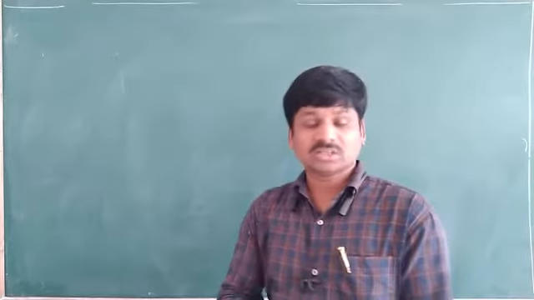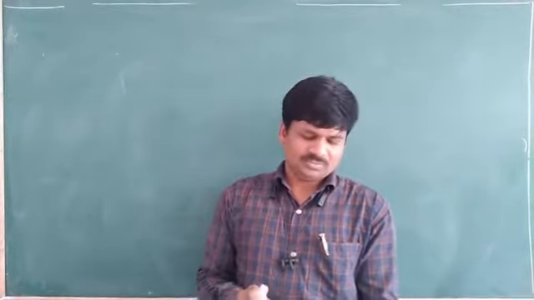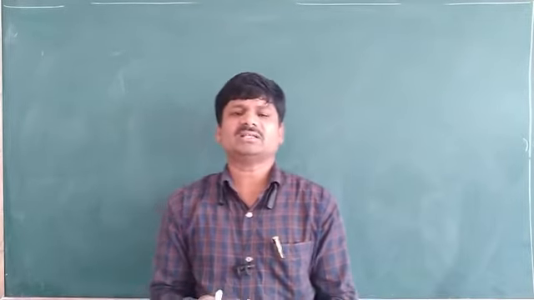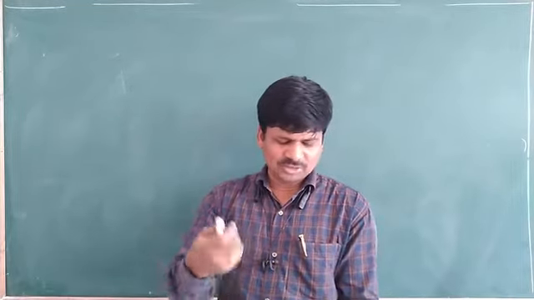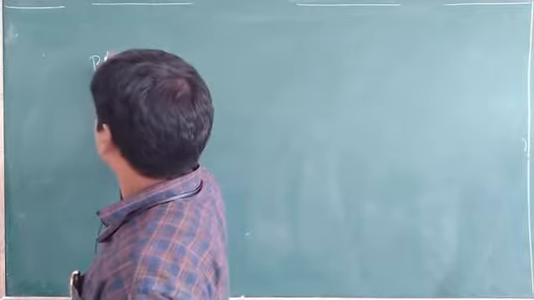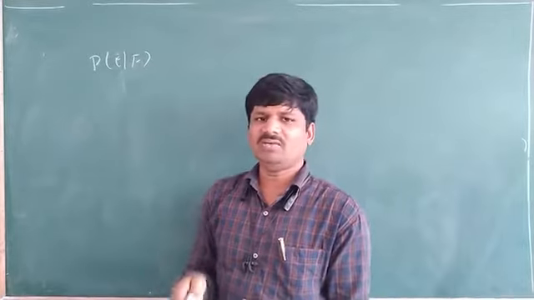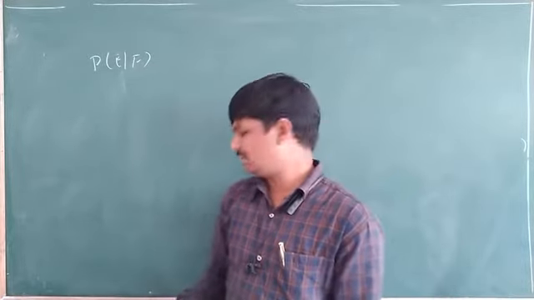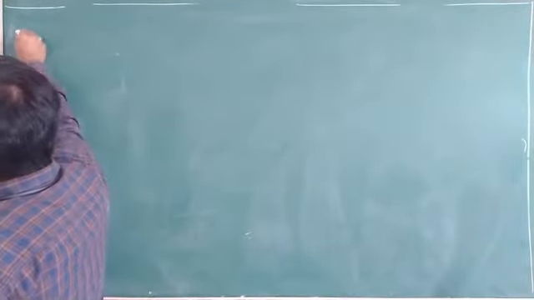What is question number 6? See. A coin is tossed 3 times. Here event E and event F are directly given. Event E means the one whose probability he is asking. He is asking the probability of E given that F. Okay, these are fixed questions. That is why we can directly find the probability of E given that F. Why? Because event E and event F are given separately. So there is no issue in solving these questions. What is given here? A coin is tossed 3 times.